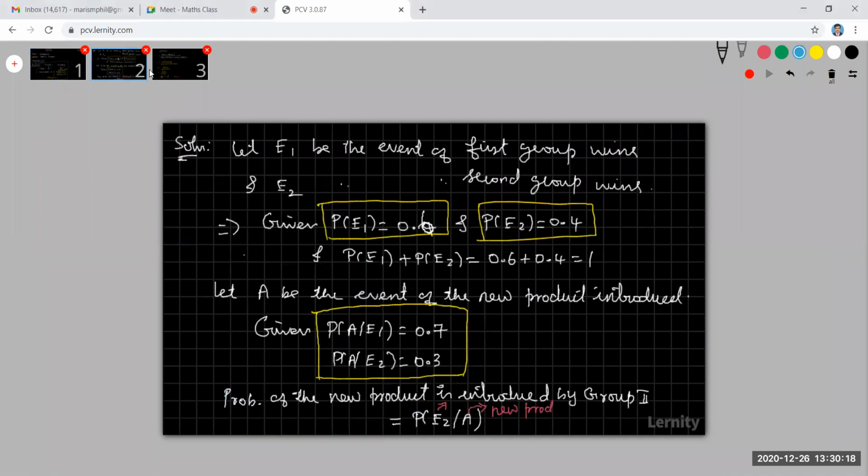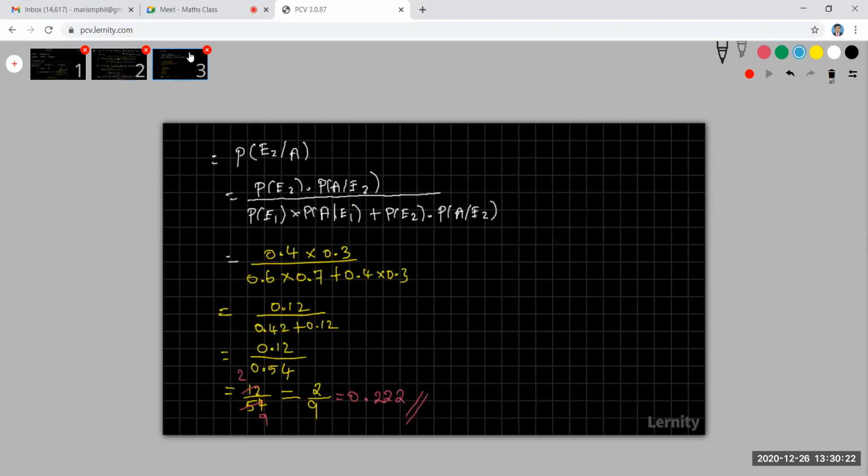If you don't have any doubt, we'll go to the next problem. Has this one been copied or not? Can I move to the next slide?